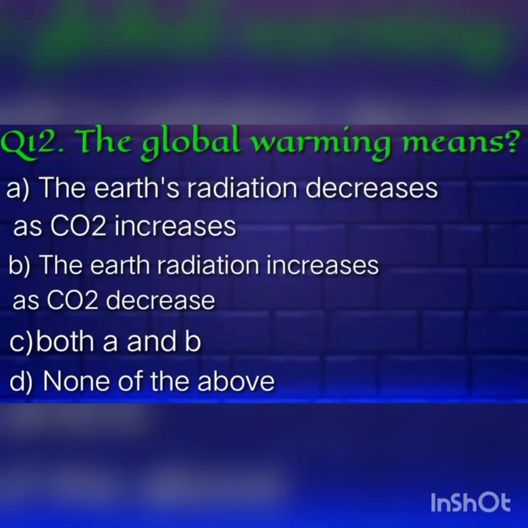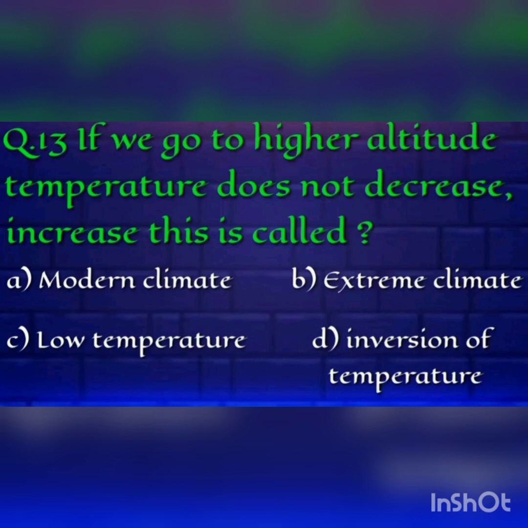What is the meaning of global warming? Answer. Global warming means the Earth's radiation decreases as CO2 increases. That is called global warming.